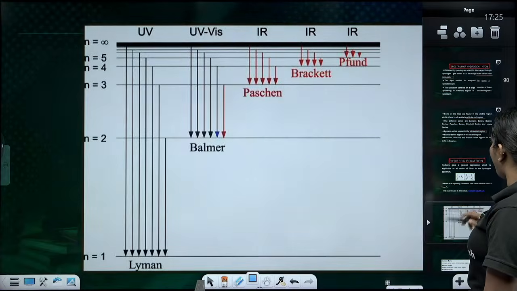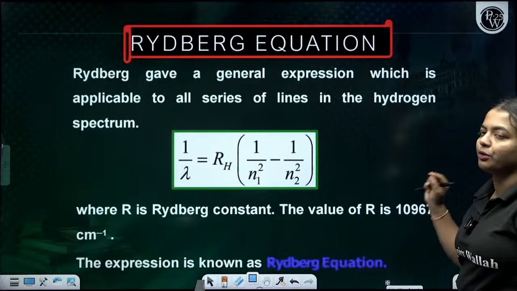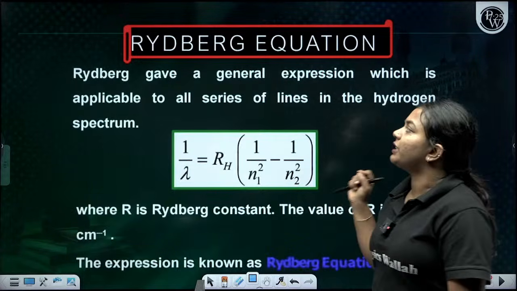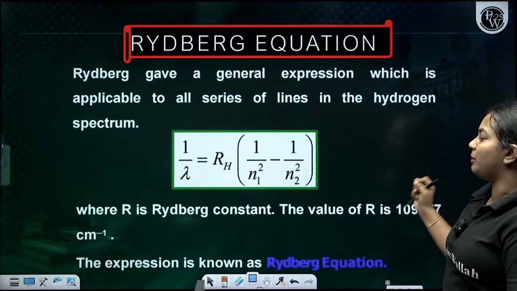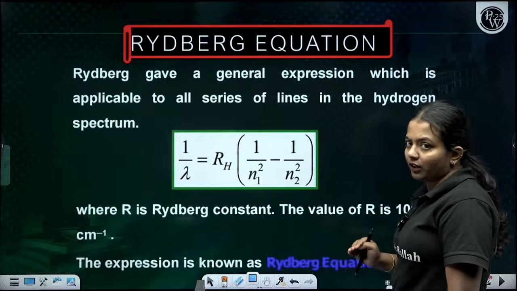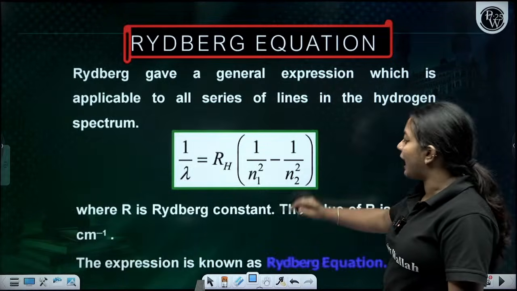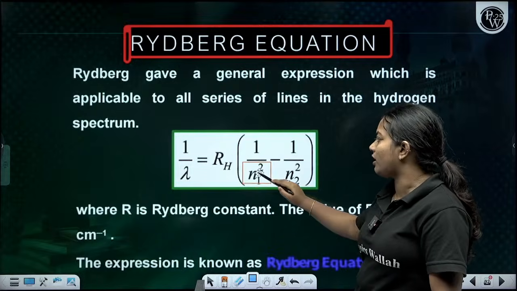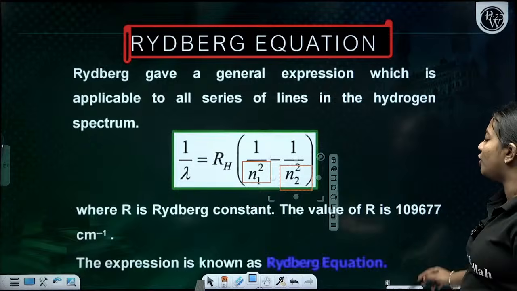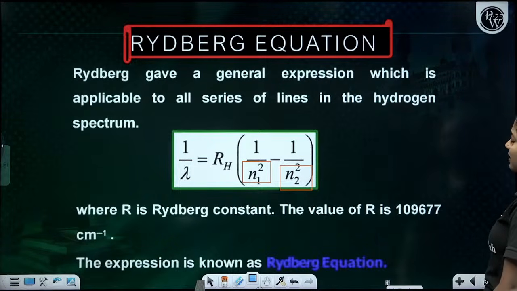Before going into the Lyman and Balmer series, we have to go further to the Rydberg equation. The Rydberg equation gives a general expression applicable to all series of lines in the hydrogen spectrum: 1/λ = R_H (1/n1² − 1/n2²), where λ is the wavelength and R_H is the Rydberg constant. I'll tell you what this n1 is. The value of the Rydberg constant is 109,677.